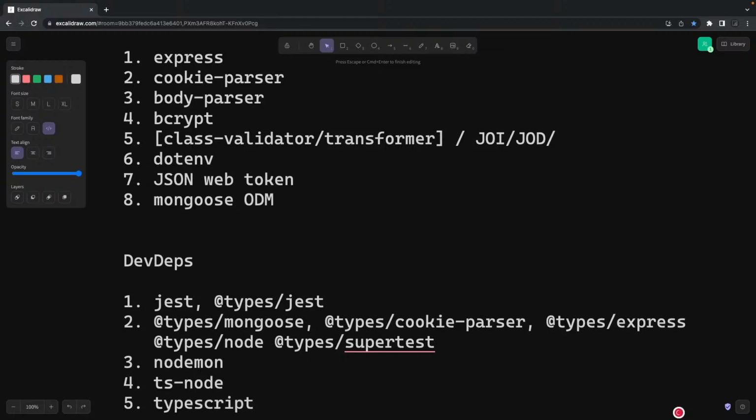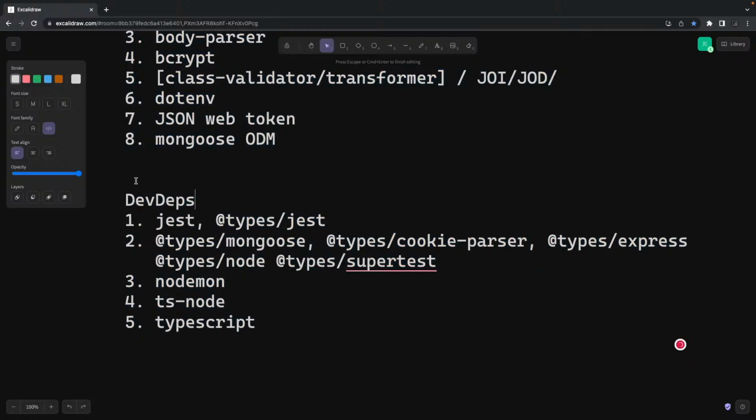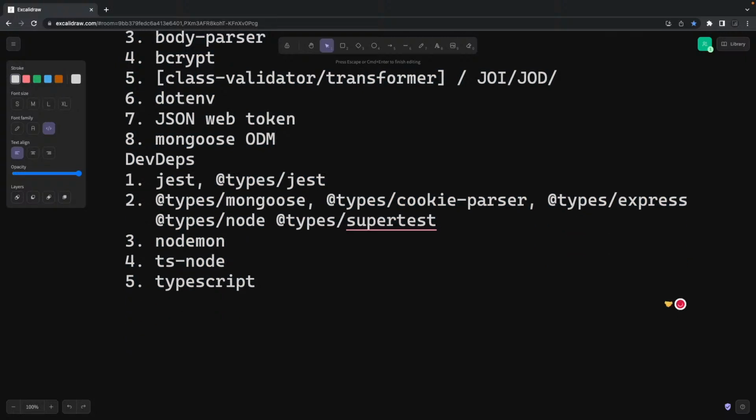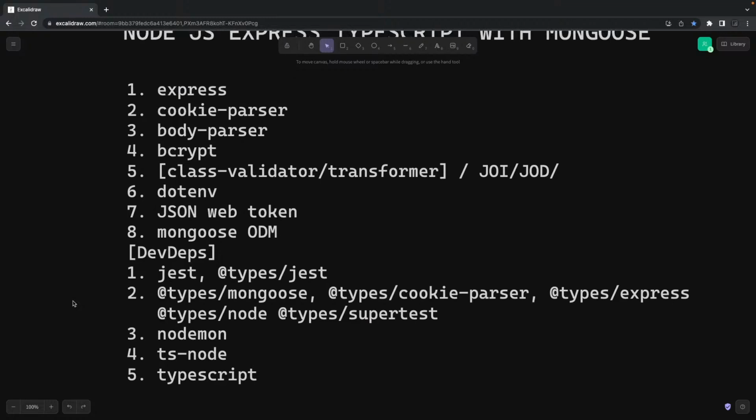TypeScript is also a dev dependency. Why? Because finally we are going to deploy the dist folder or build folder, not the TypeScript code. So TypeScript we are going to use just for the build, and then we just need to use TSLint and all, which are already there at the root. So types mongoose, cookie parser, Jest, body parser, node. These are the different dev dependencies primarily we will have in our project.